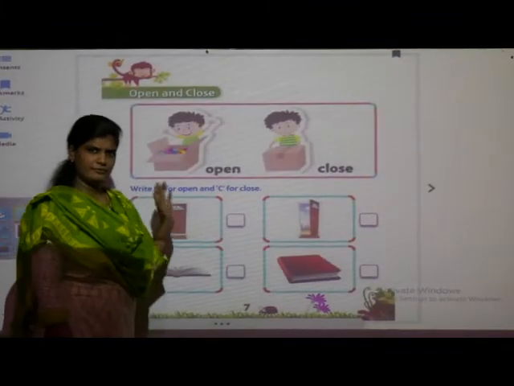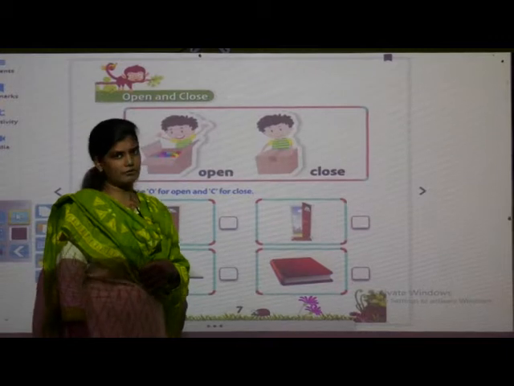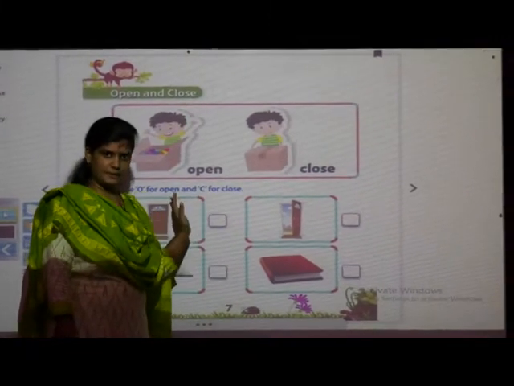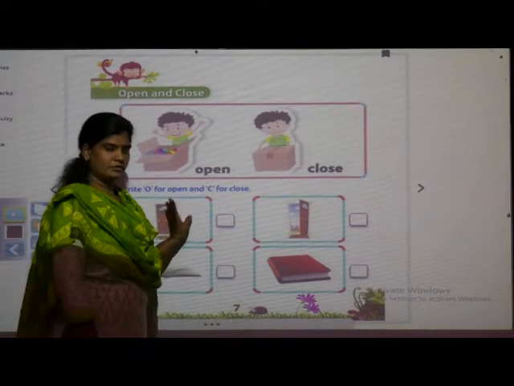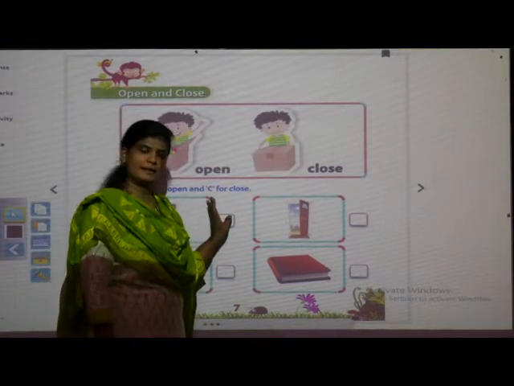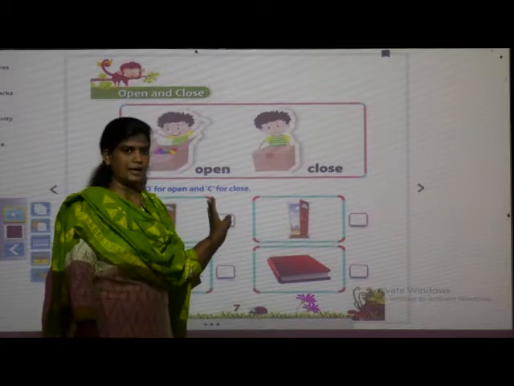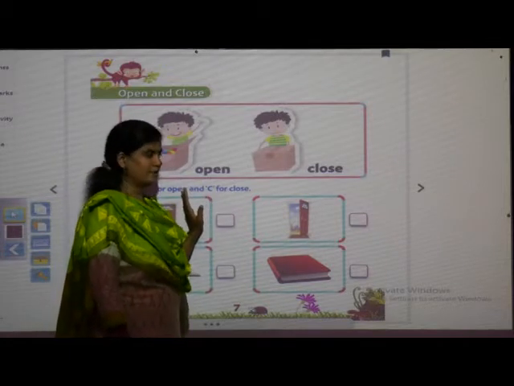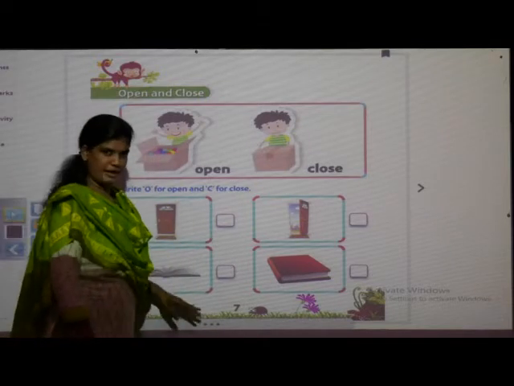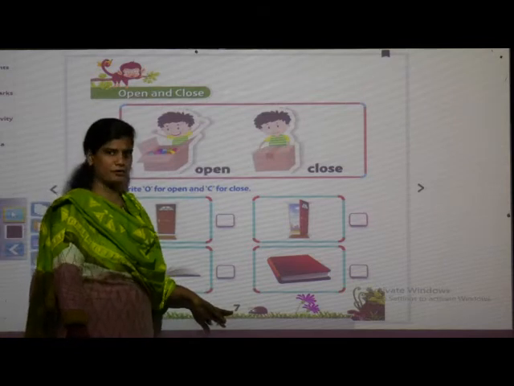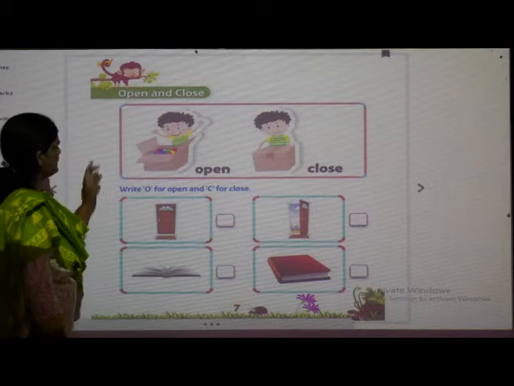Just now we have seen practically the concept of open and close. And now in the books we will see. So, you got it everybody? What is open and close? Practically I just showed you. Now we will do it in the book to make the concept clear. Now see, this is page number 7. Everybody, have you opened your page number 7? Okay. Read the heading.